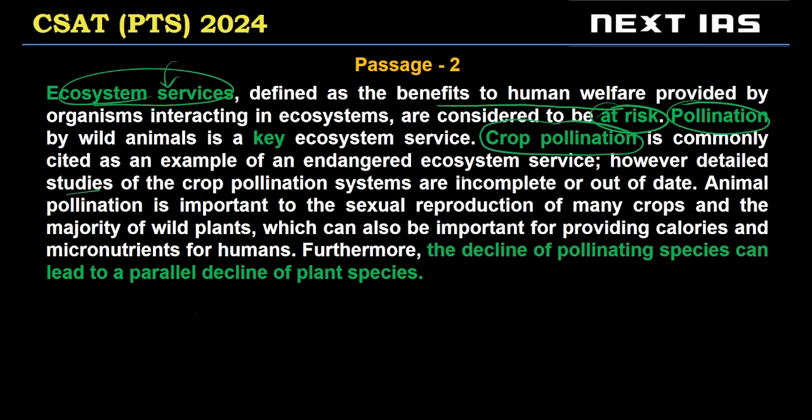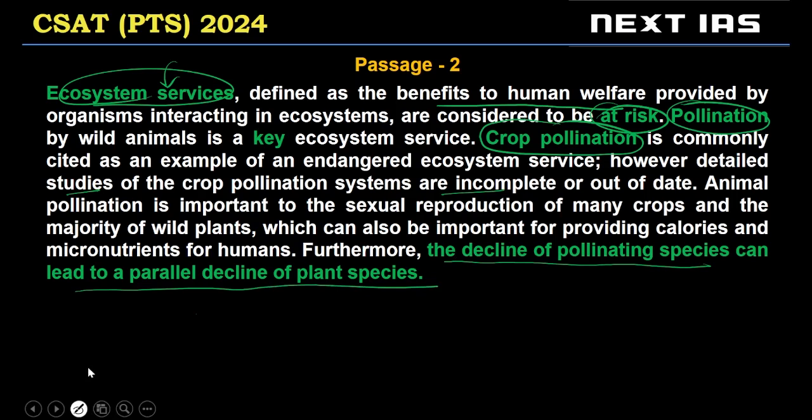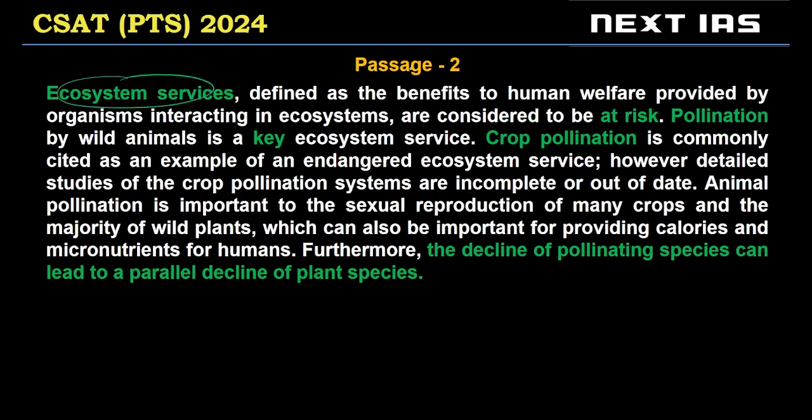Detailed studies are incomplete, correct? And then the author in the last sentence tells us the decline of pollinating species can lead to a parallel decline of plant species. So, an ecosystem service like pollination can be affected, and this impact, the decline of pollinating species, can affect plant species as well.